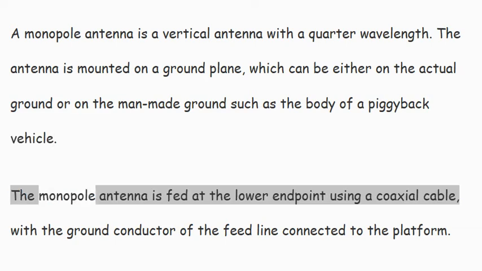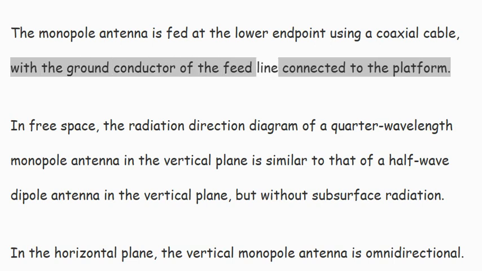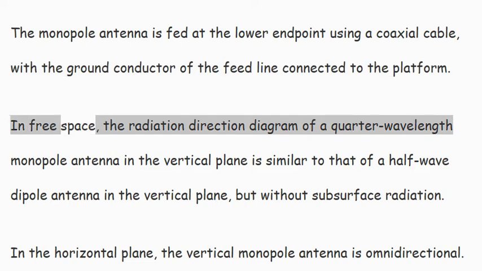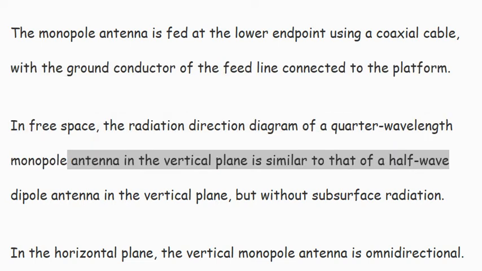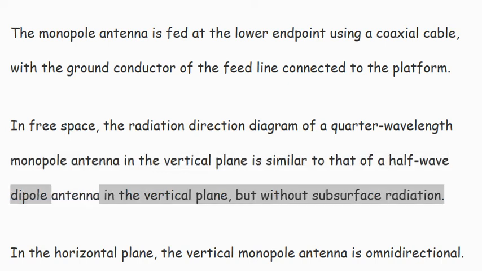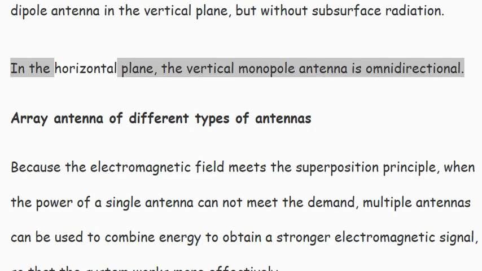The monopole antenna is fed at the lower endpoint using a coaxial cable, with the ground conductor of the feed line connected to the platform. In free space, the radiation pattern of a quarter-wavelength monopole antenna in the vertical plane is similar to that of a half-wave dipole antenna in the vertical plane, but without subsurface radiation. In the horizontal plane, the vertical monopole antenna is omnidirectional.